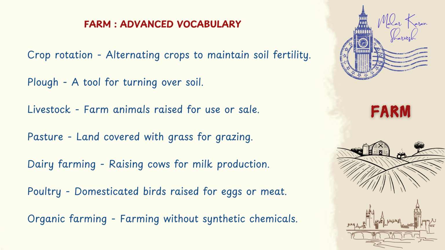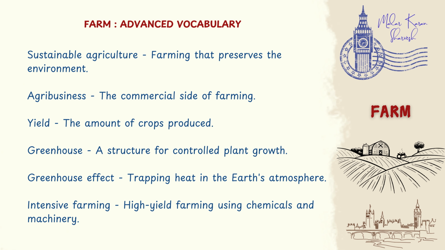Pasture, land covered with grass for grazing. Dairy farming, raising cows for milk production. Poultry, domesticated birds raised for eggs or meat. Organic farming, farming without synthetic chemicals. Sustainable agriculture, farming that preserves the environment.